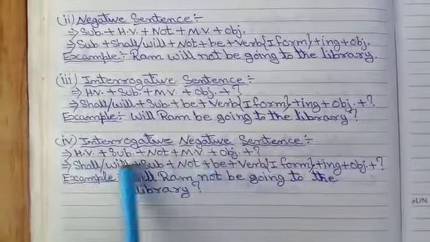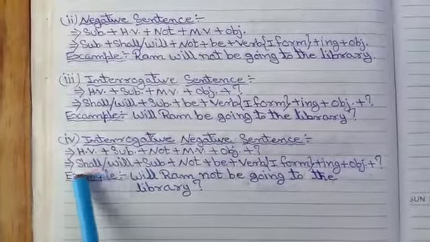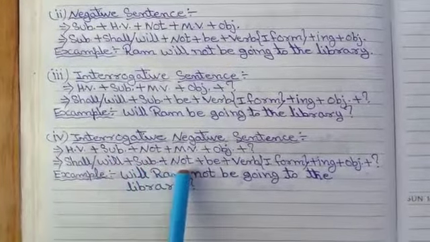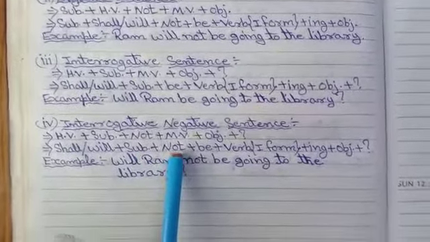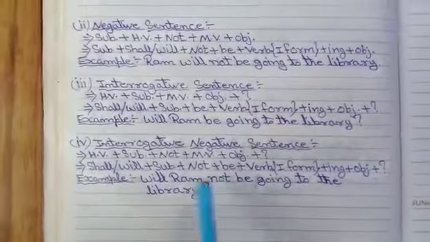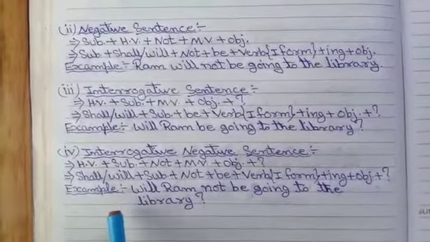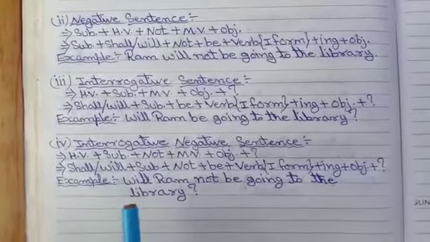If you open it, HV means shall, will, then we add the subject, then we add not as a negative mark, then afterward we add be. It means the helping verb of the future continuous tense is shall be or will be.